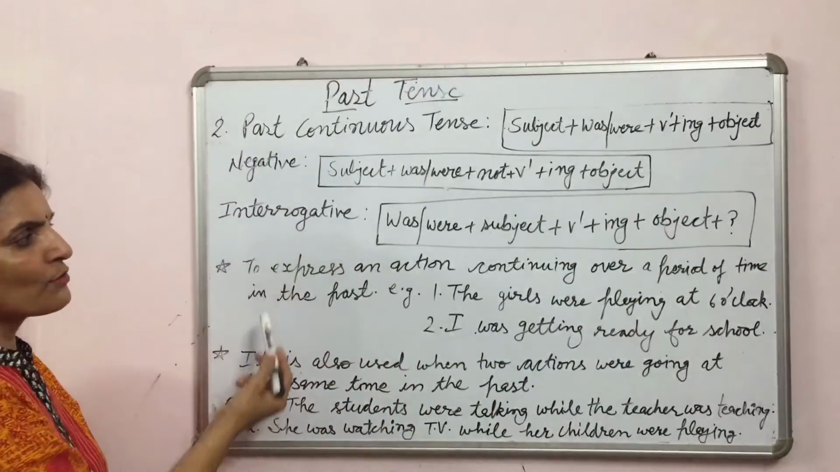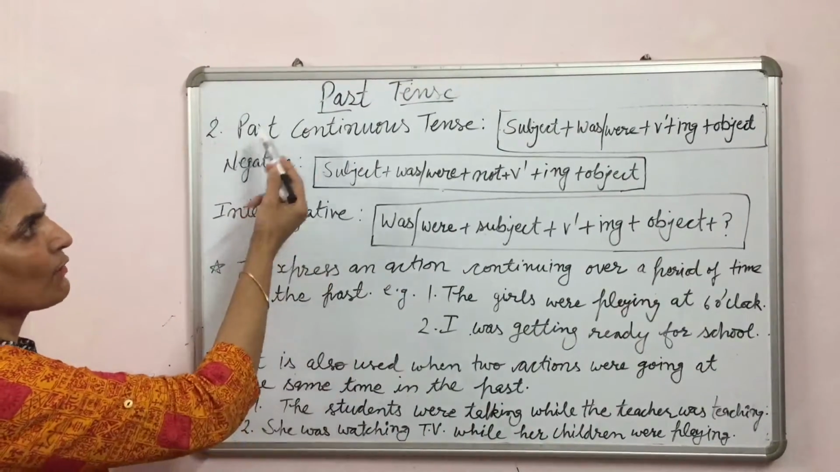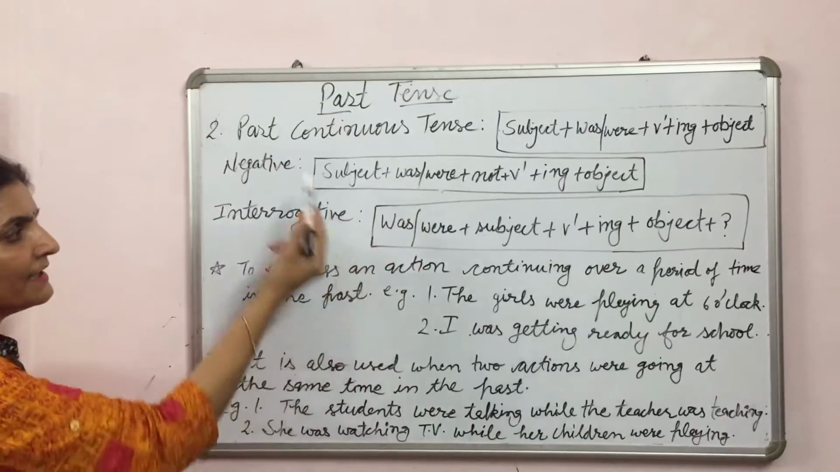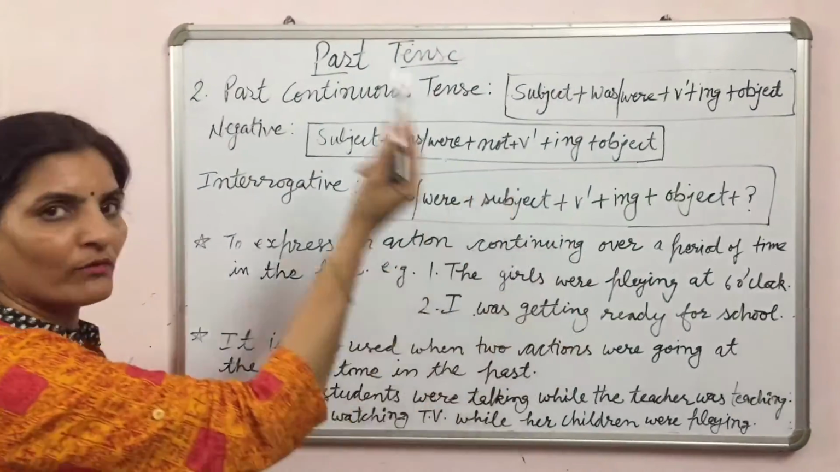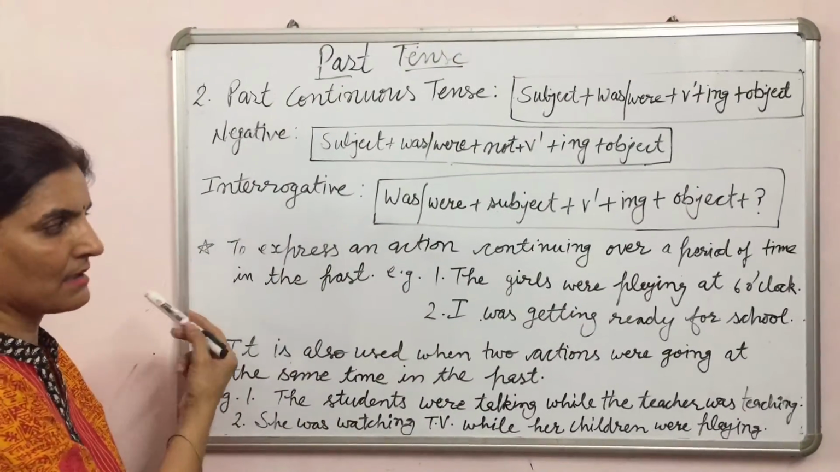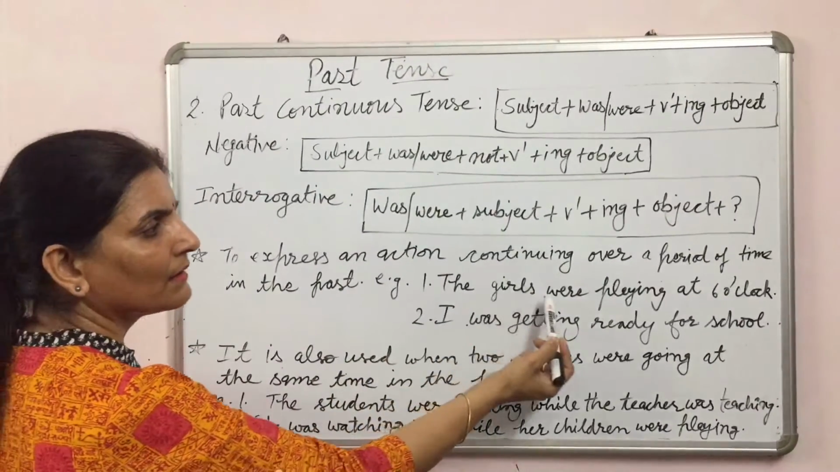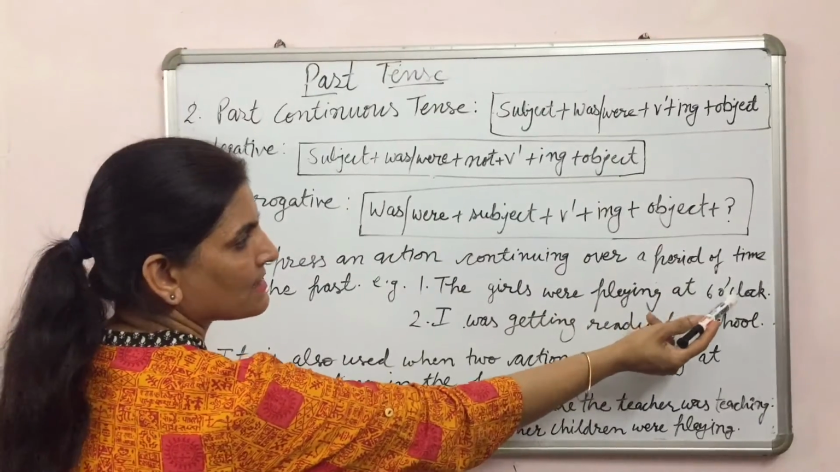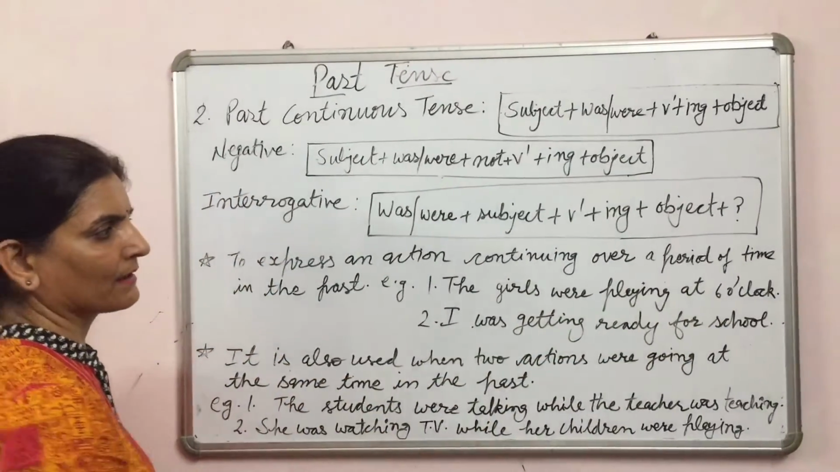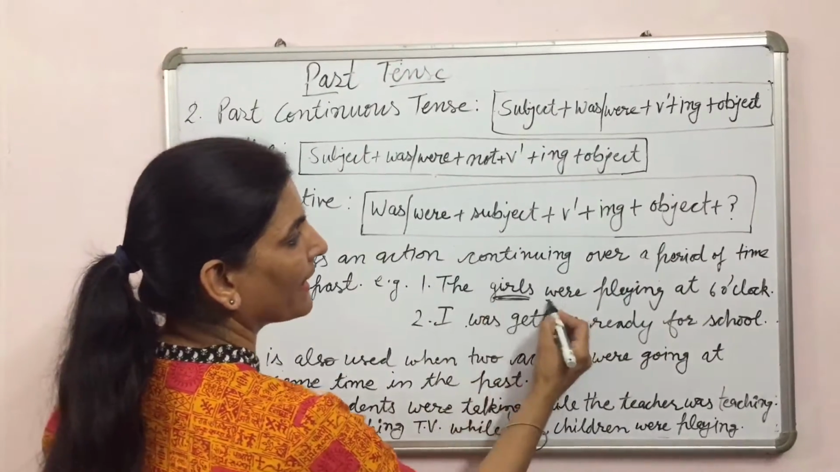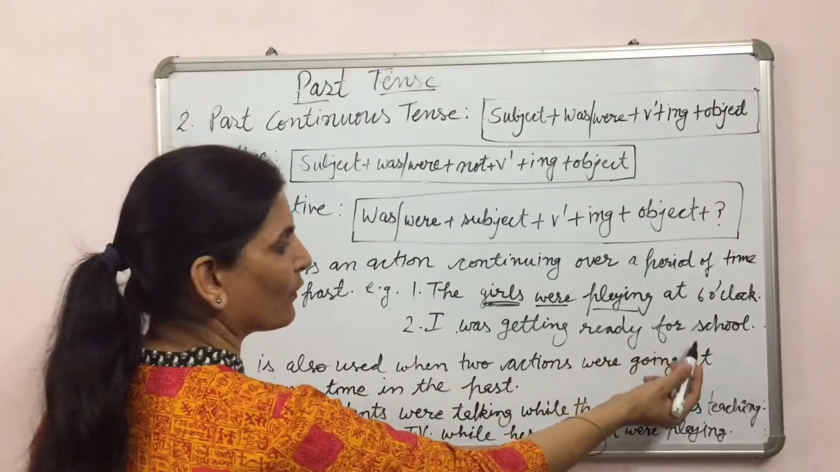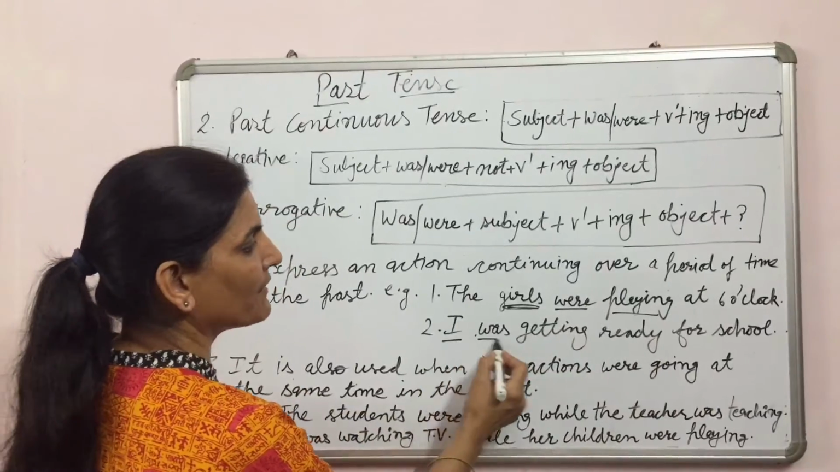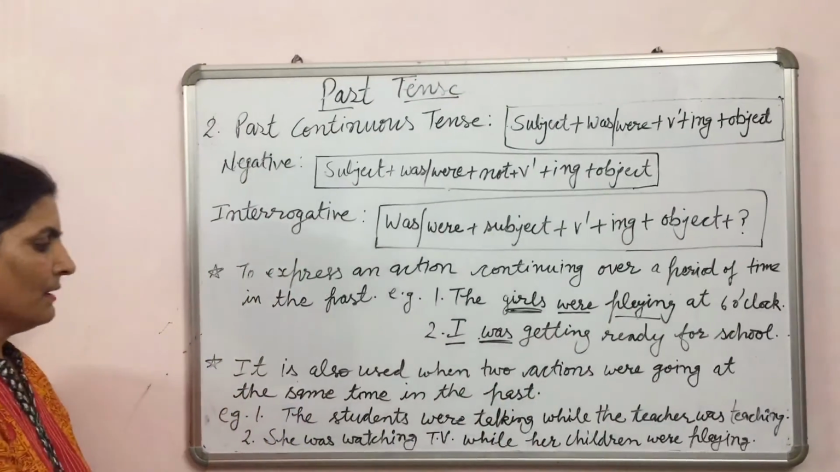Now look at the uses of past continuous tense. It is used to express an action continuing over a period of time in the past. For example, the girls were playing at 6 o'clock. Were playing. Girls, plural, and were playing. I was getting ready for school. With I we have used here was.